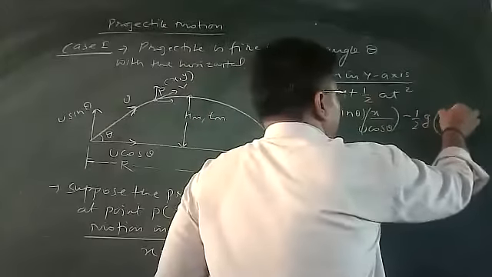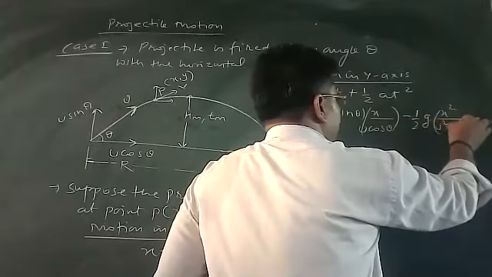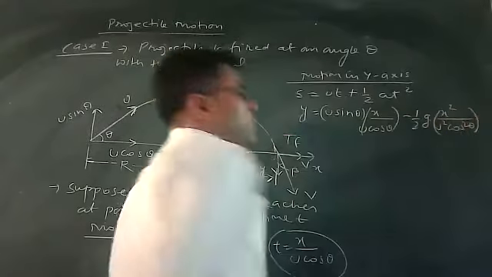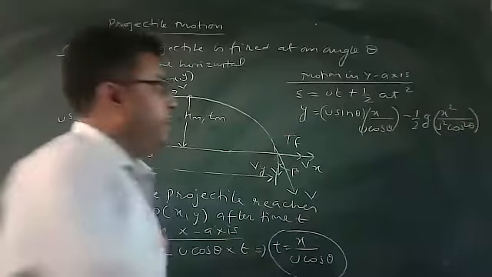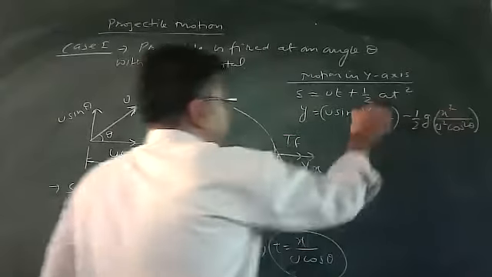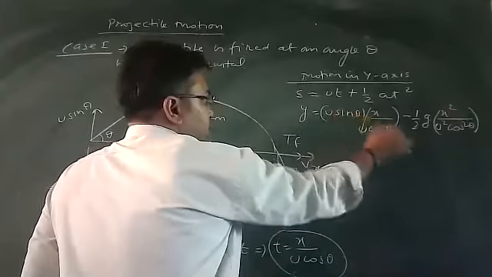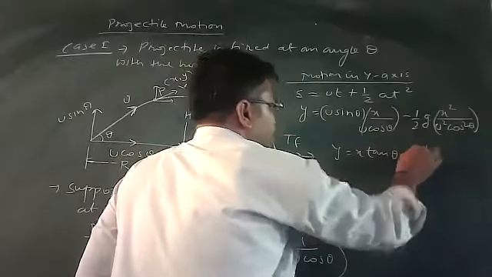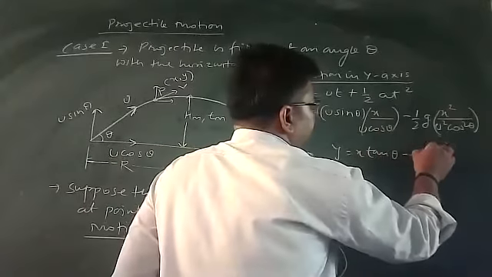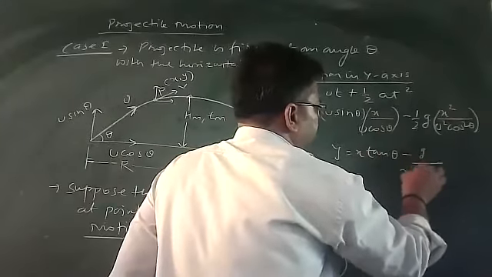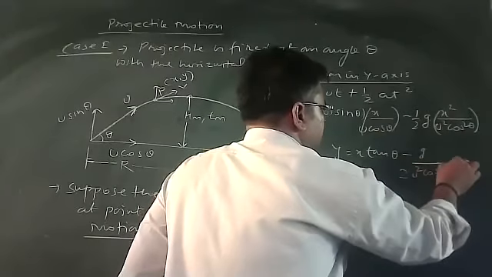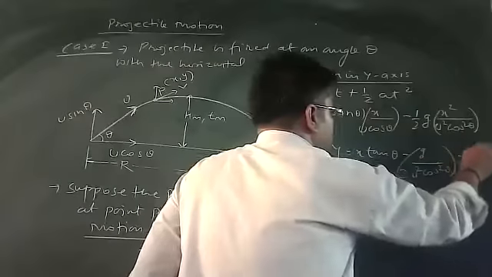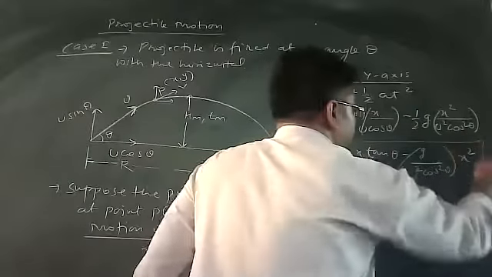You will get t square as x square by u square cos square theta. If I substitute, u is cancelled. Sin theta by cos theta will be your tan theta. So y is equal to x tan theta minus, I will write here, g divided by 2u square cos square theta and x square. This is the final equation.